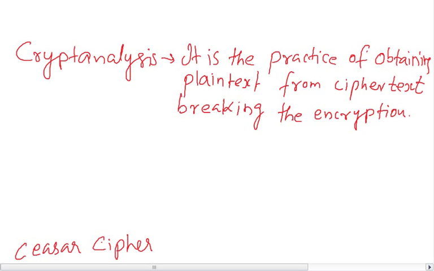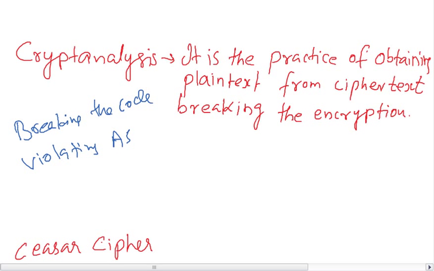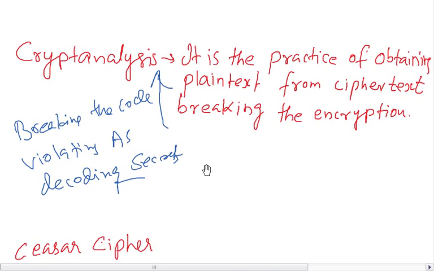This is breaking the code. If somebody is violating the authentication schemes and decoding something without permission, or decoding the secrets, such acts are known as cryptanalysis. So cryptanalysis is the practice of obtaining the plain text somehow from the cipher text by breaking the encryption or breaking the code.